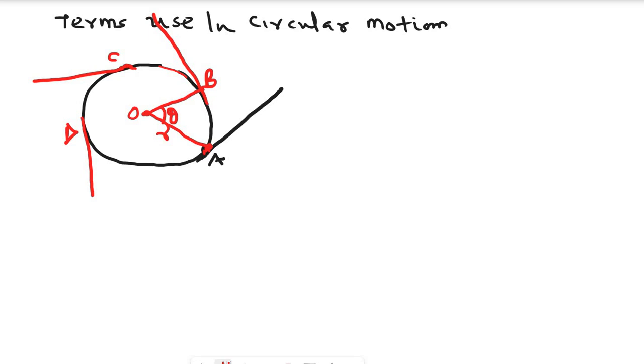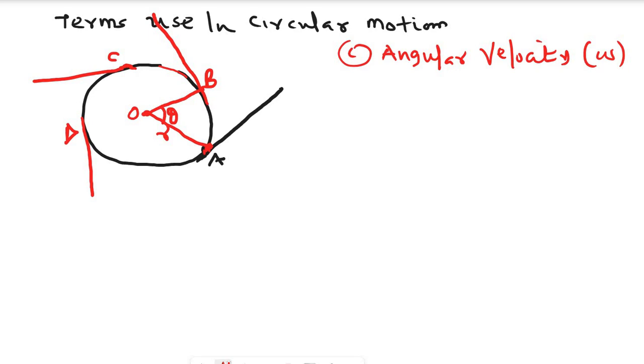Now, the first term we use in circular motion is angular velocity. Let's see the meaning of angular velocity. The symbol for angular velocity is this.